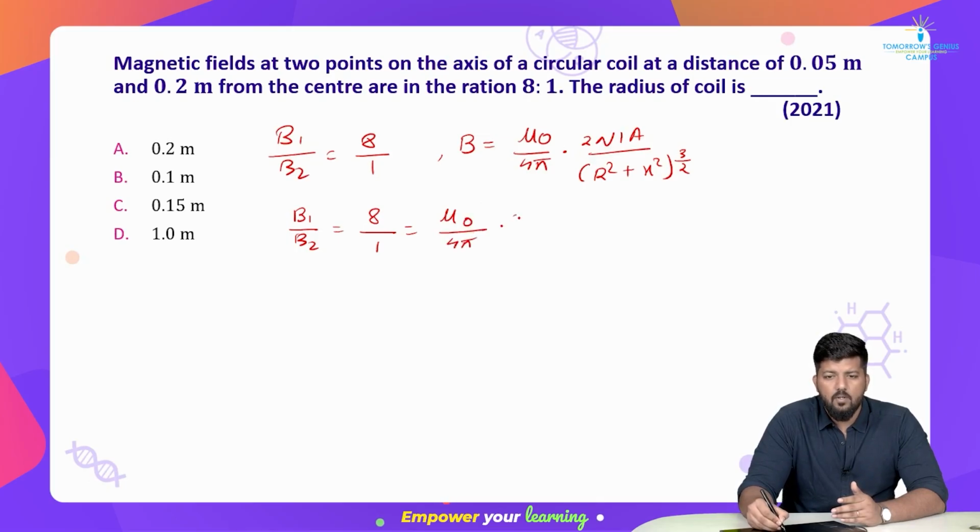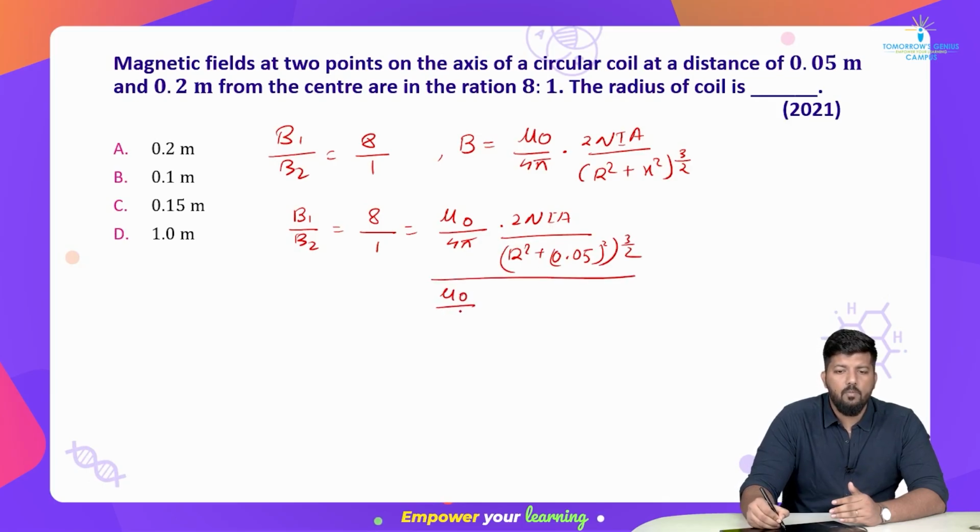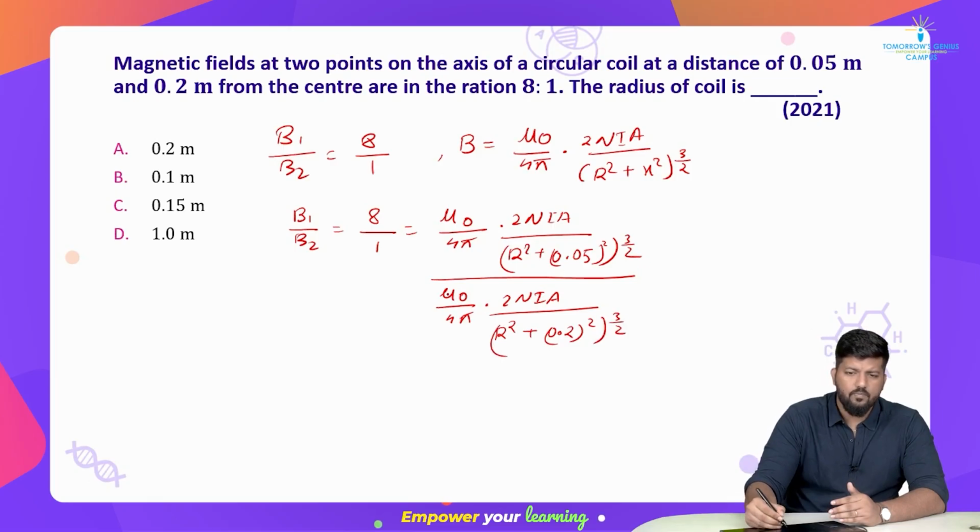It is mu naught by 4 pi, 2nia divided by (r square plus, in the place of x, we should put 0.05 whole square) to the power 3 by 2, whole divided by mu naught by 4 pi, again 2nia divided by (r square plus 0.2 whole square) to the power 3 by 2. Now this value simply gets cancelled.